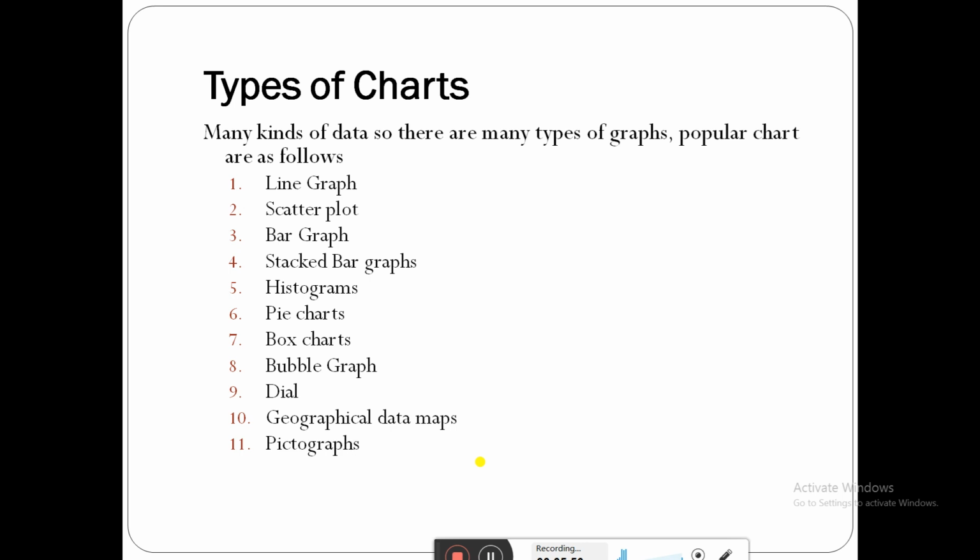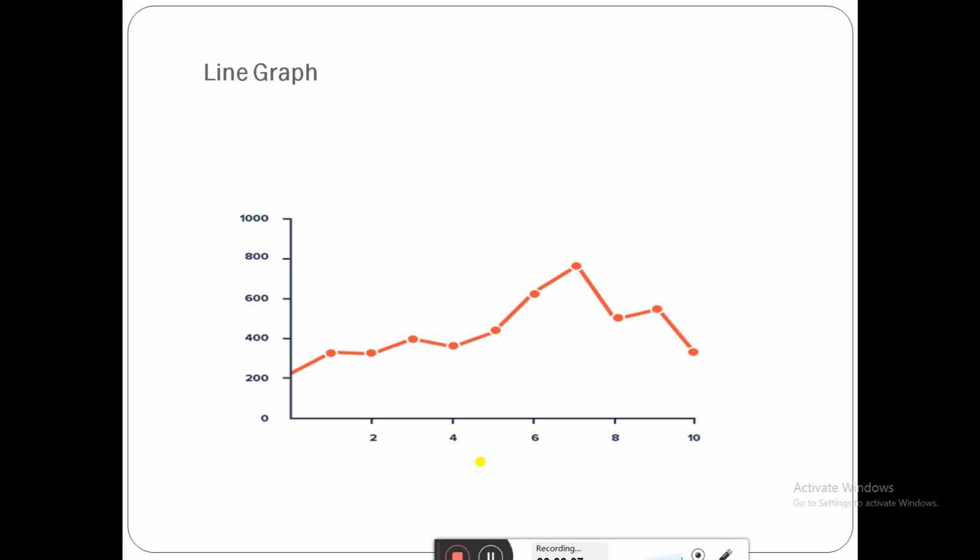Next, types of charts. Many kinds of data are there, so many different types of graphs are there. The popular ones we are going to discuss here. The first one is the line graph. This is a popular graph, used for showing a type of data.